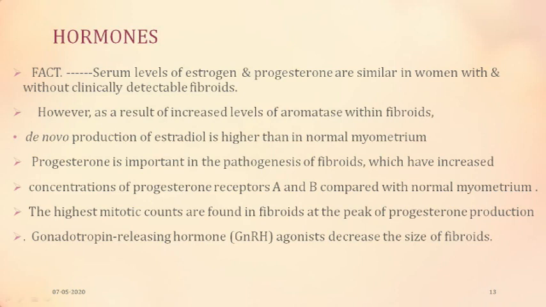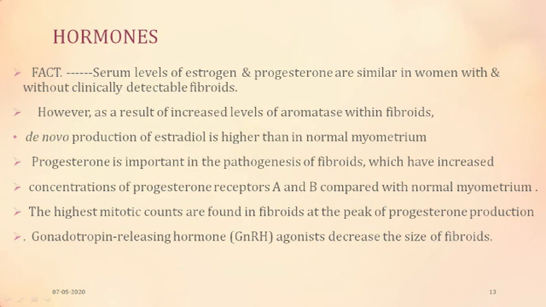So the fact remains that the serum levels of estrogen and progesterone are similar in women with and without clinically detectable fibroids. If we take a serum sample of the patient and measure serum progesterone and serum estrogen, it was found that the levels in patients who had fibroids and those who did not were the same. So what was the reason? It was seen that there were increased levels of aromatase within the fibroids, and estrogen was produced de novo within the fibroid itself, at levels higher than that produced in the normal myometrium.